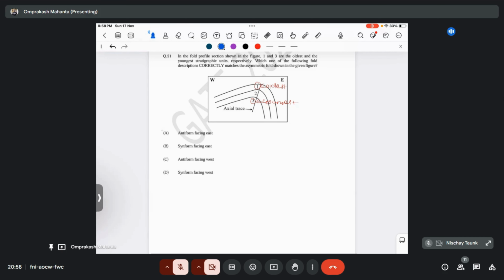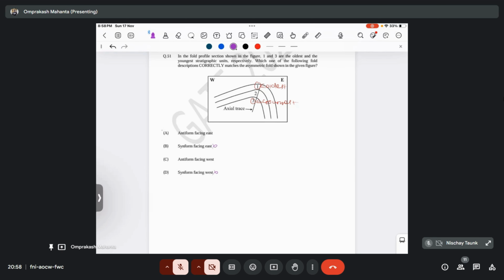It is basically an antiform, because it is closing upward. You can see, it is an antiform. So the synform option should be incorrect. So either it is facing east or it is facing west. Someone will tell either it is facing east or west. What will be the answer here?